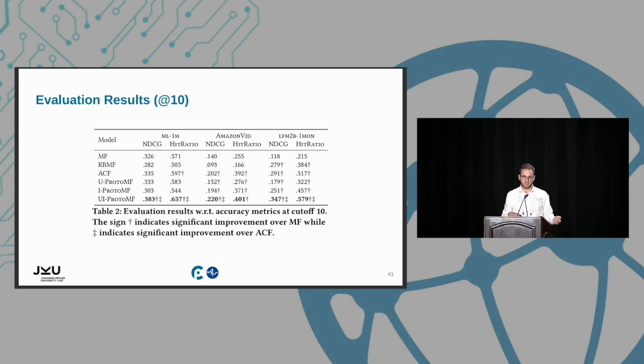Among the baselines, the most competitive one is ACF, the recent approach anchor-based collaborative filtering. And what we notice is that our user item ProtoMF is also able to outperform ACF significantly almost everywhere, with the exception of Amazon Video at Hit Ratio. And similar results can be seen also for the other levels.